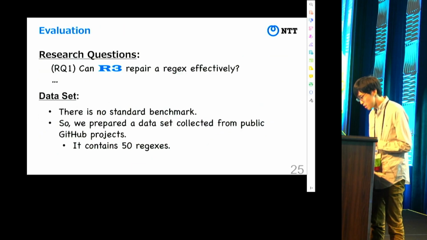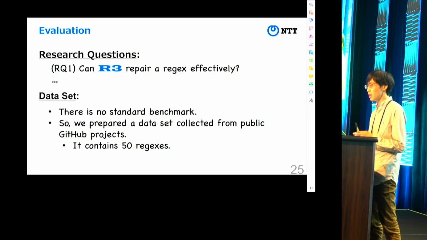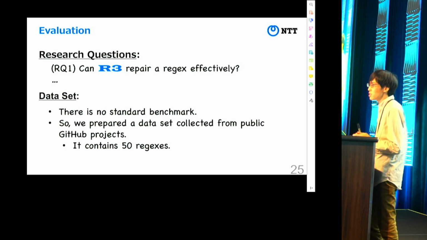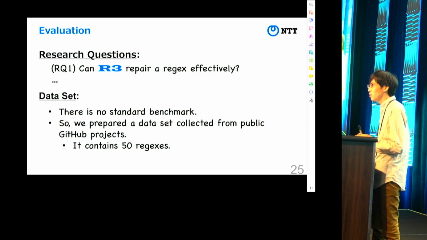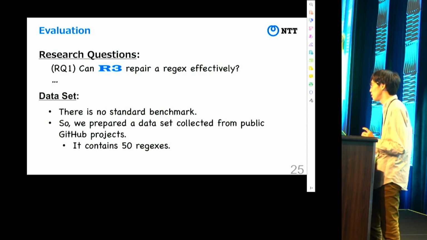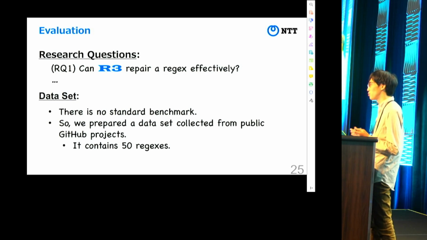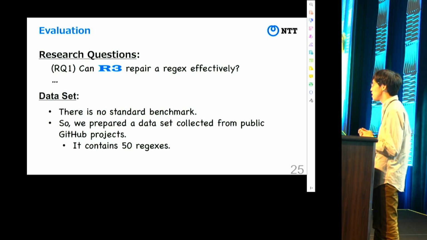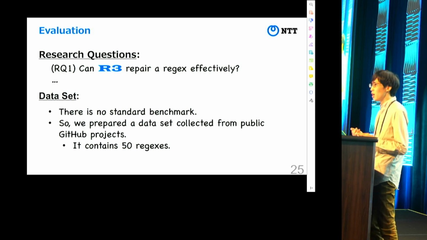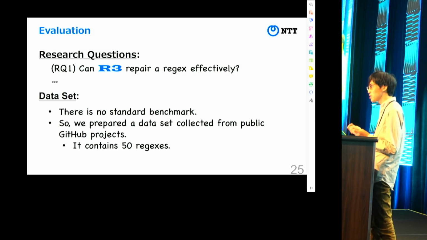Okay, finally, I'd like to show the evaluation. We have conducted some evaluations, and in this talk, I will show the result of efficiency. To measure the efficiency, we need a data set, but unfortunately, there is no standard benchmark for our extraction. So we prepared a data set from GitHub. More precisely, we used GitHub Advanced Search with keywords, regex, extraction, bugs, and so on.